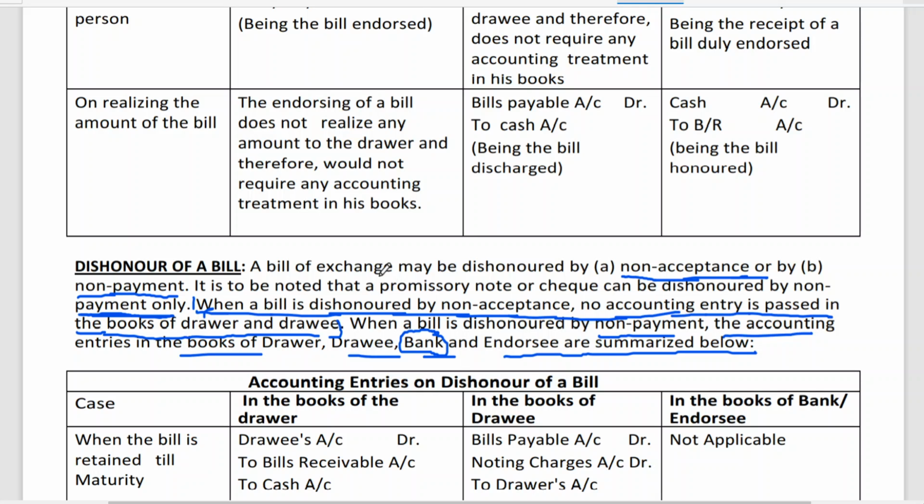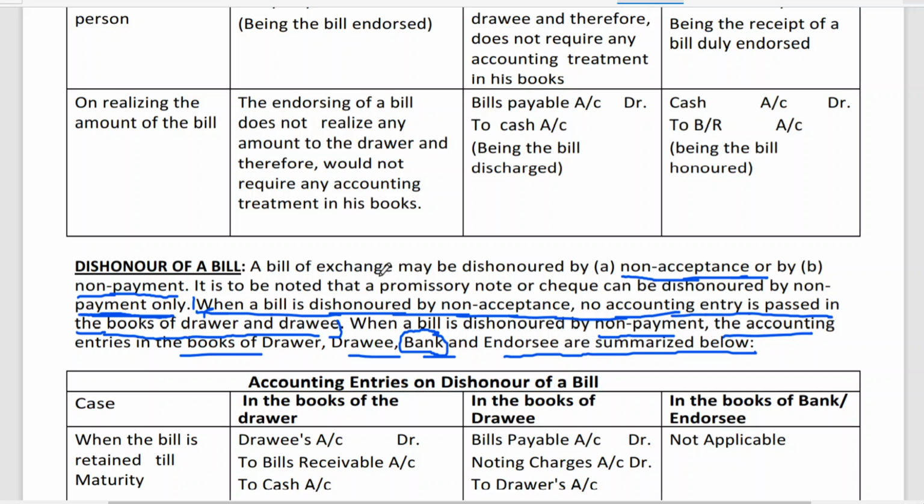That is called honoring of a bill. Or if the bill is given to the NRC, NRC means a third party, like a creditor of the drawer. The bill is with a creditor of the drawer, and that creditor will go to the house of the drawee, that is the acceptor, or in the example B, and he will make the payment on the due date. So the bill is said to be honored.